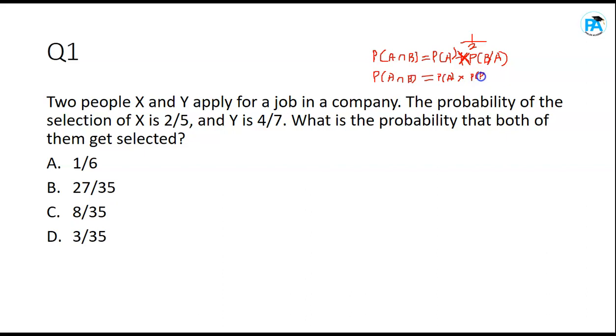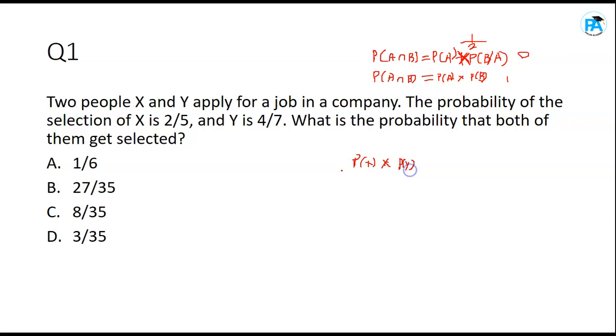Now, the first one is used if the events are dependent events, okay? And this one is used if they are independent. Now, X being selected or Y being selected does not depend on any of them. It's not stated in the question. Nothing like that shows. So to get a probability that both of them get selected, it means X got selected and Y got selected. So that's times: probability that X got selected times probability that Y got selected.